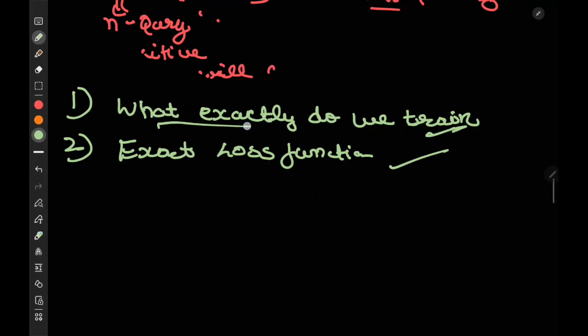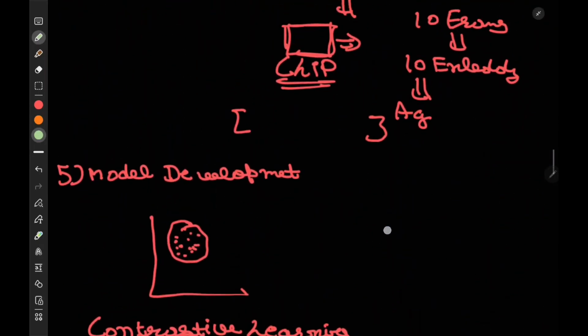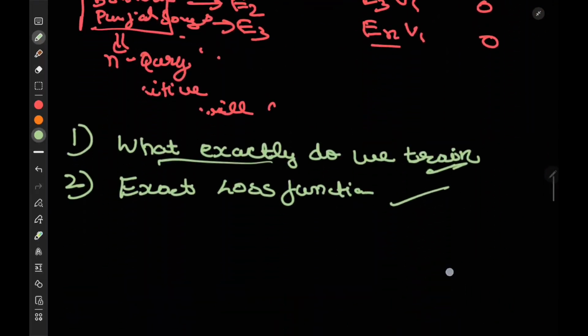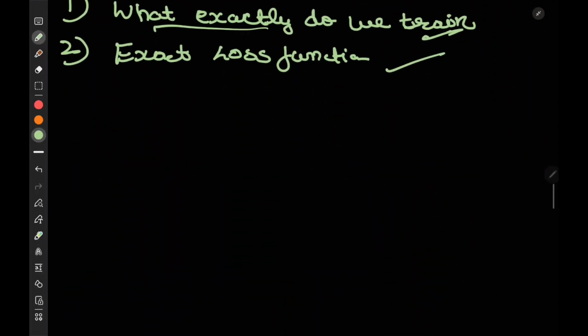So what exactly do we train? I'll start from the scratch of the training part. What did we have? We have this video embedding, which had this text embedding from the title and description, and then we have this video embedding. Now, do we concatenate it directly? The answer is no. Generally, for a production-based model, we use something called weighted sum.